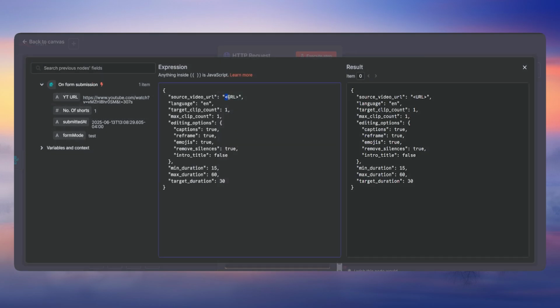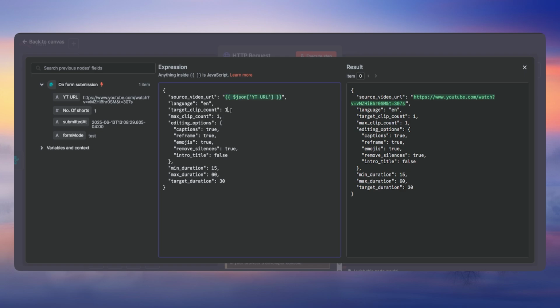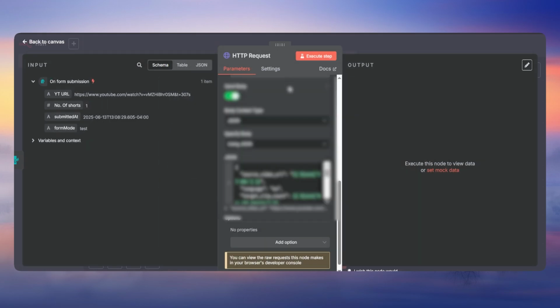In here we have to add the URL. Delete this, and just drag and drop this YT URL. The target clip count is also the number of shots node in here, and the maximum clip count is the same here. The caption is true and nothing needs to be changed in here. The video will be 15 seconds minimum and 60 seconds maximum, with a target duration of 30 seconds. All right, so let's go ahead and test this out.